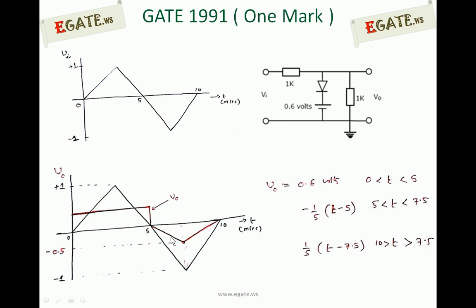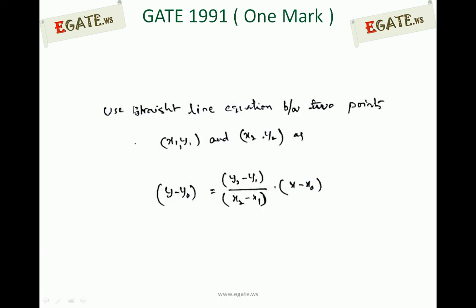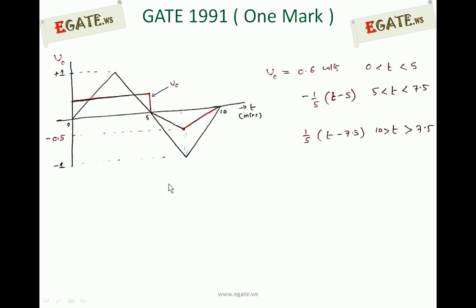The equations for these two segments can be written using the straight line equation between two points (x1, y1) and (x2, y2): y minus y1 is equal to (y2 minus y1) by (x2 minus x1) into (x minus x1).